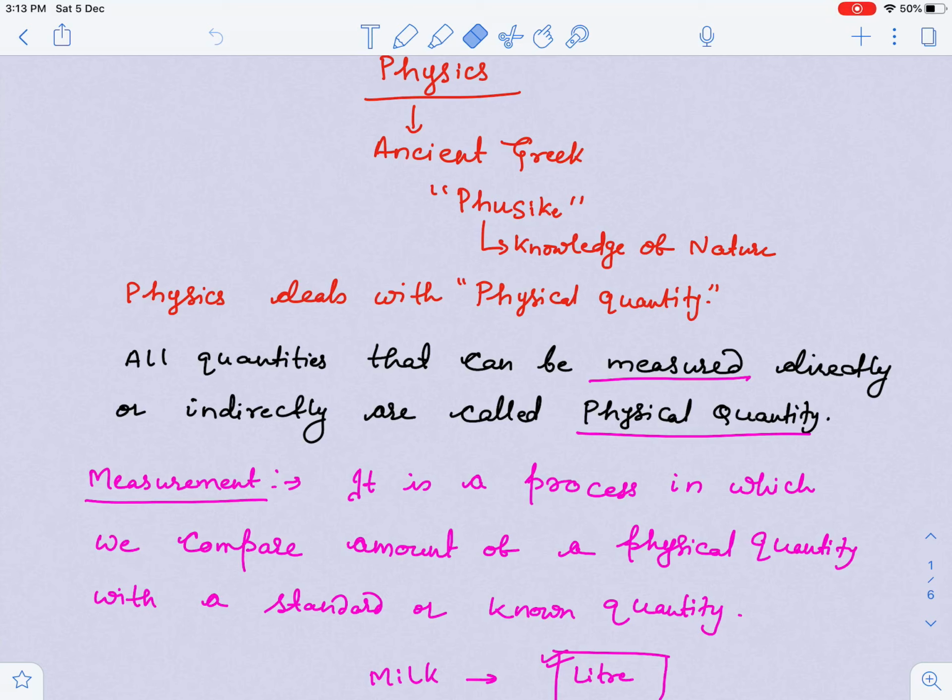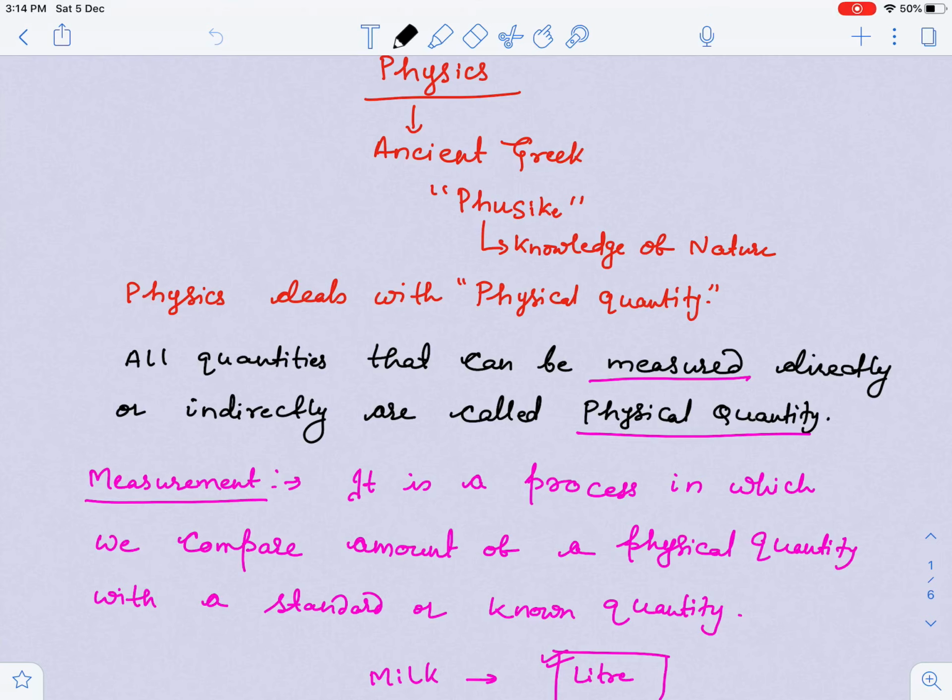Now guys, the first topic of class 11th is units and dimension, or sometimes you say units and measurements. So what is this measurement, what is this unit, what is this dimension? We will try to understand these things first. Unit I will discuss later. First I'd like to tell you what is measurement.